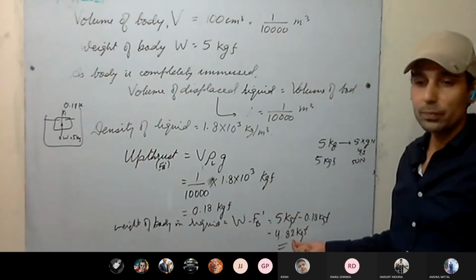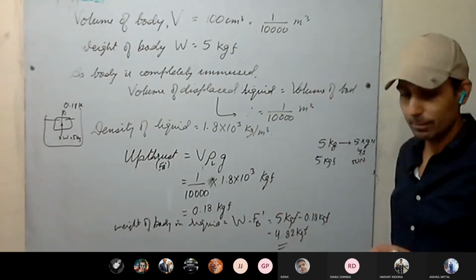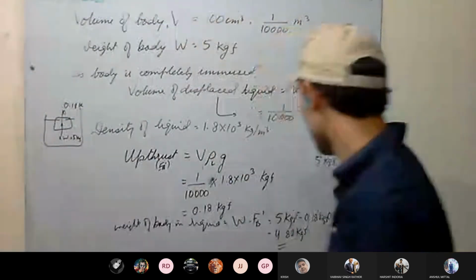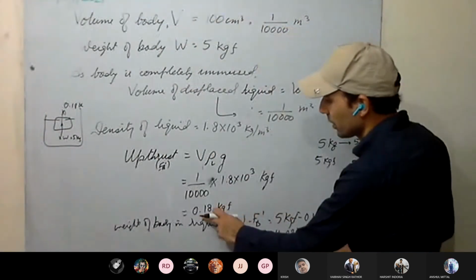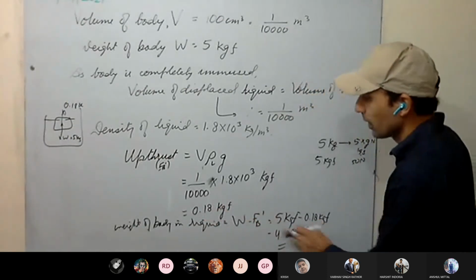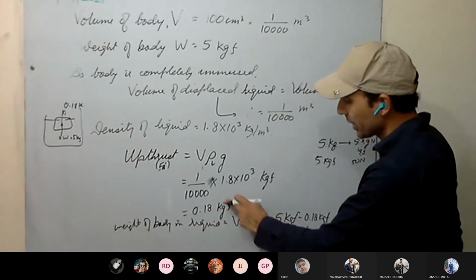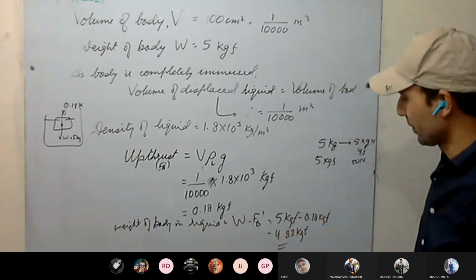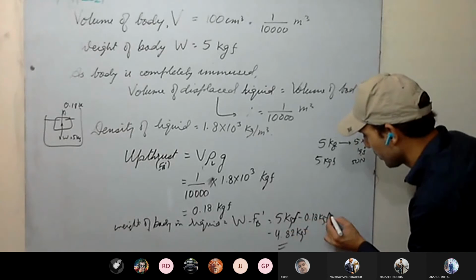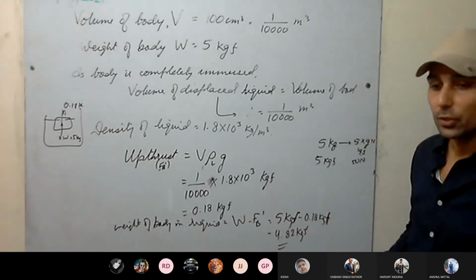So is the body going to sink? 0.18 is the upthrust force. In this case the body is going to sink.